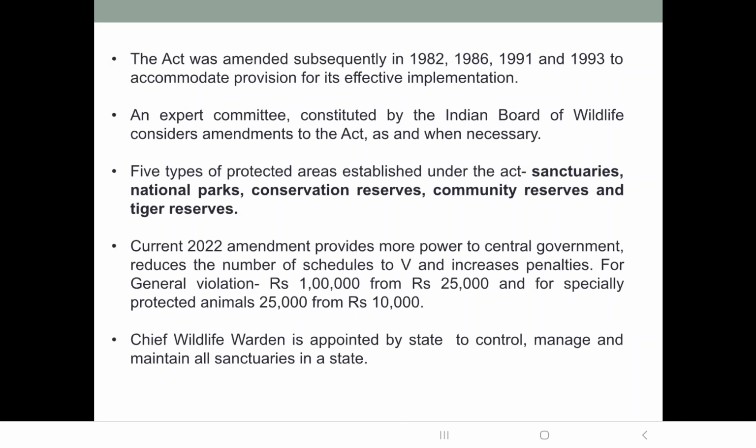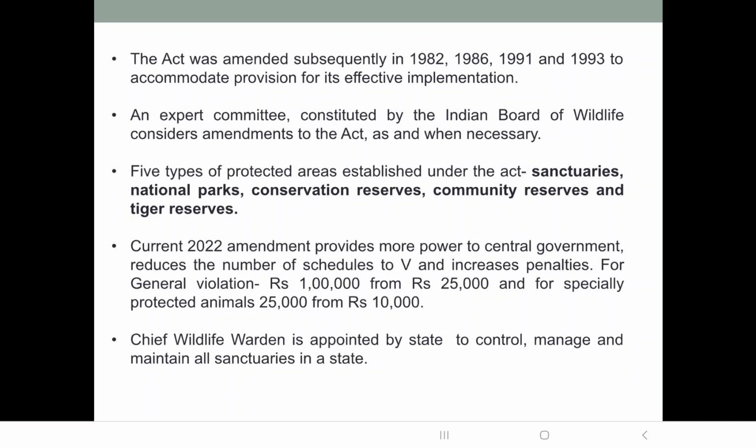But the boundaries of national parks cannot be altered except by a resolution passed by the state legislature. So the boundaries of a national park are often fixed. They are not allowed to change unless the state legislature passes a resolution to that effect.